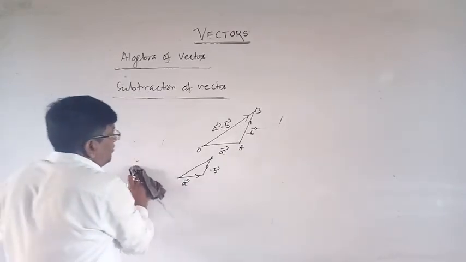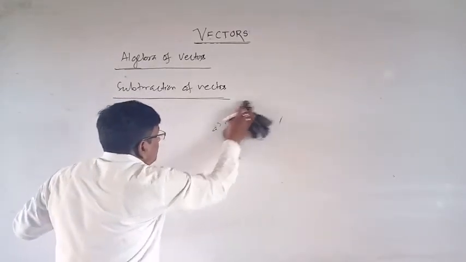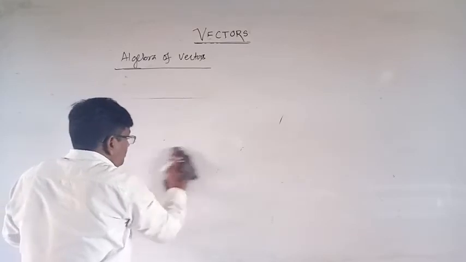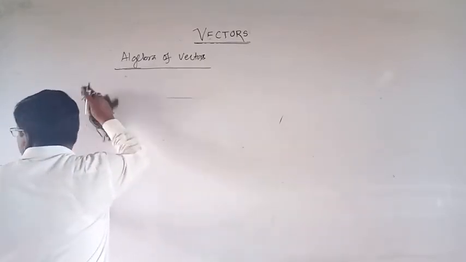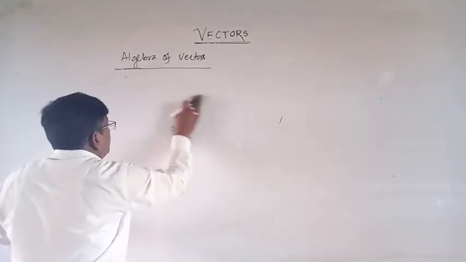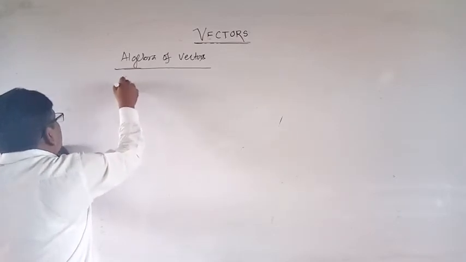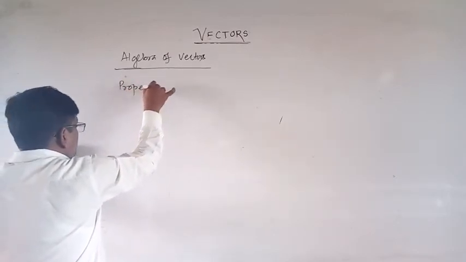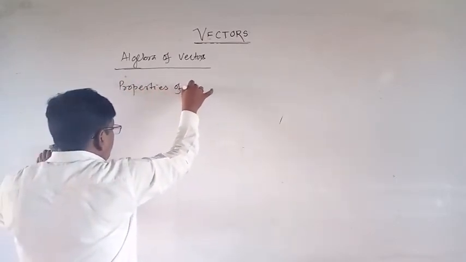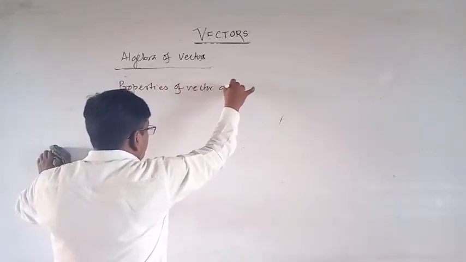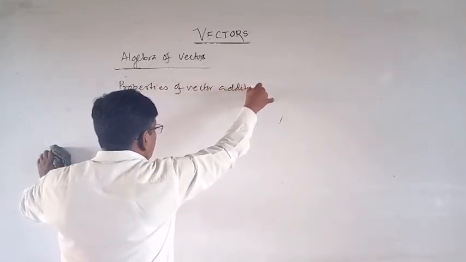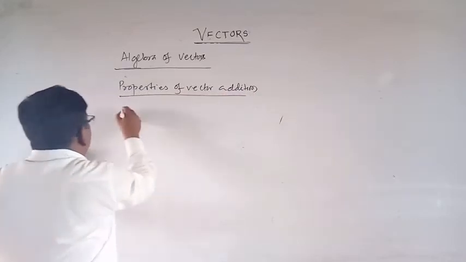Now properties of vector addition. Number 1, commutative.